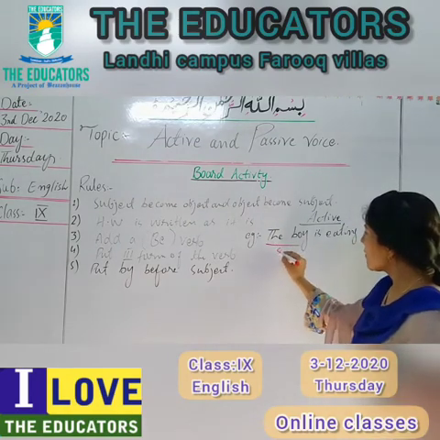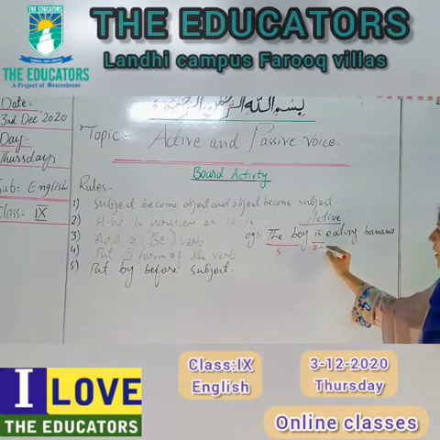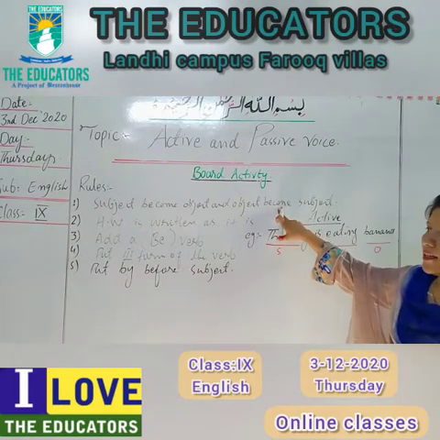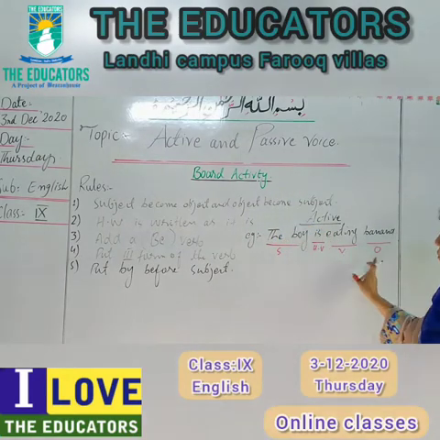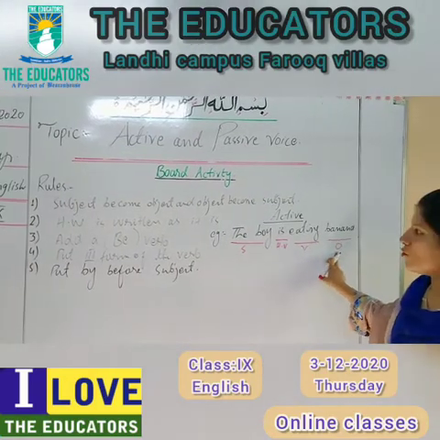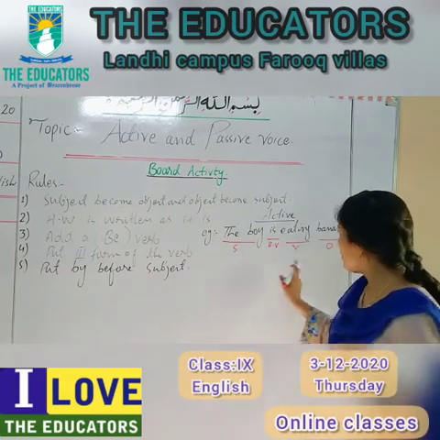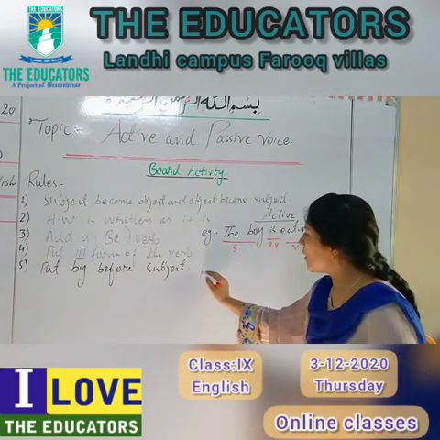This is the subject, this is its helping verb, this is its verb, and this is its object. Got it? The first rule is telling subject become object. So this is the subject and this is the object. The first rule is saying that object becomes subject. So here we will write the object. The object is banana.